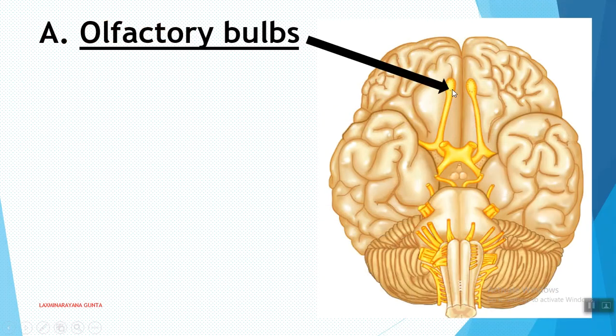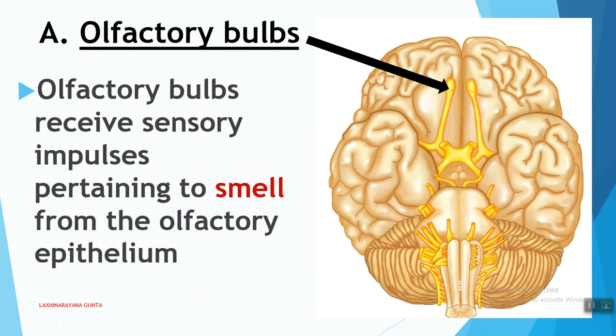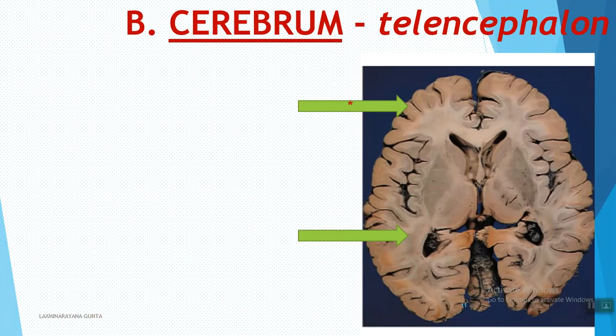Let us discuss the olfactory bulb. These are the olfactory bulbs which are present on the ventral side of the brain, and they receive sensory impulses related to smell from the olfactory epithelium, which is present in the olfactory part of the nasal chamber.